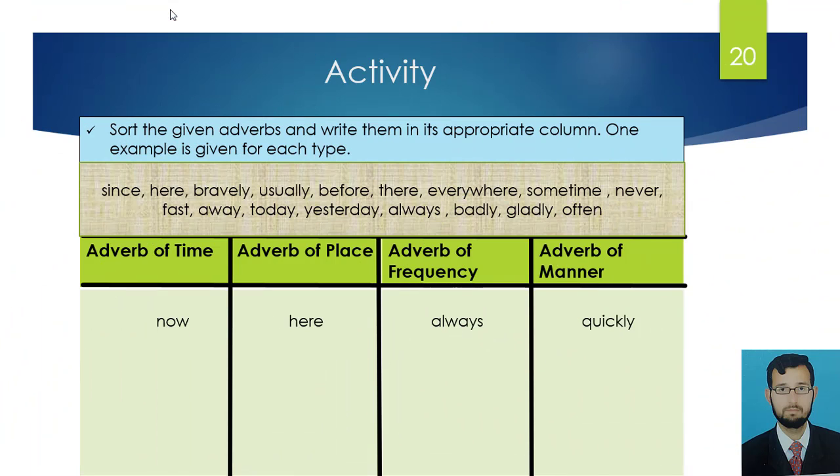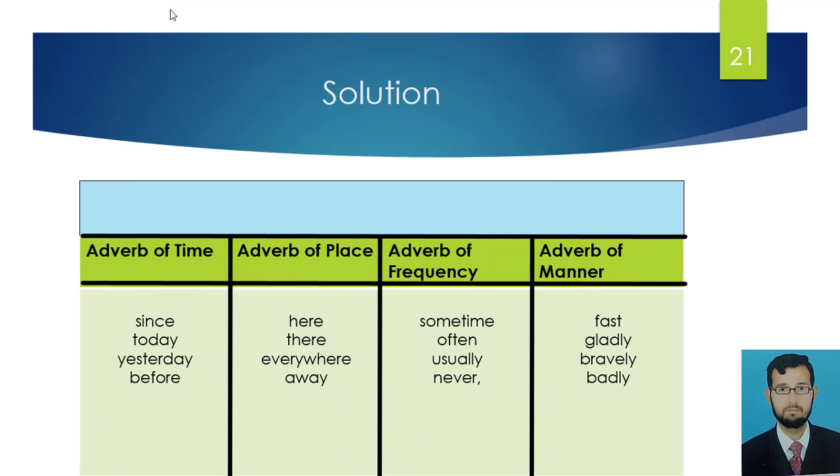Sort the given adverbs and write them in their appropriate columns. One example is given for each type. The given adverbs are: or, since, here, bravely, usually, before, there, everywhere, sometime, never, fast, away, today, yesterday, always, badly, gladly, often. Dear students, match your answers with the answer key.